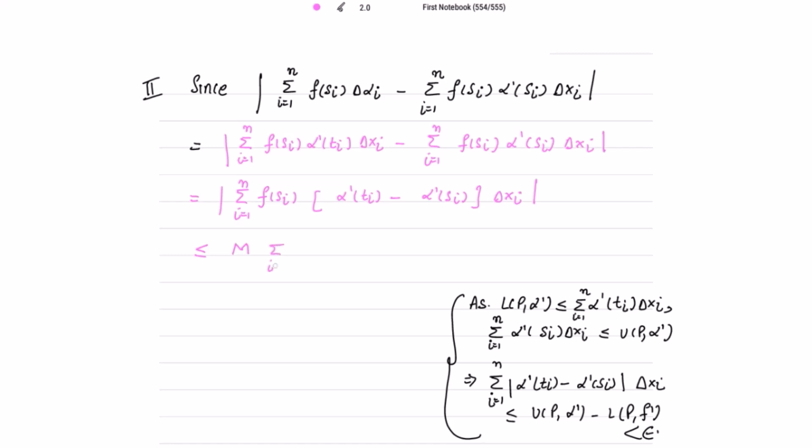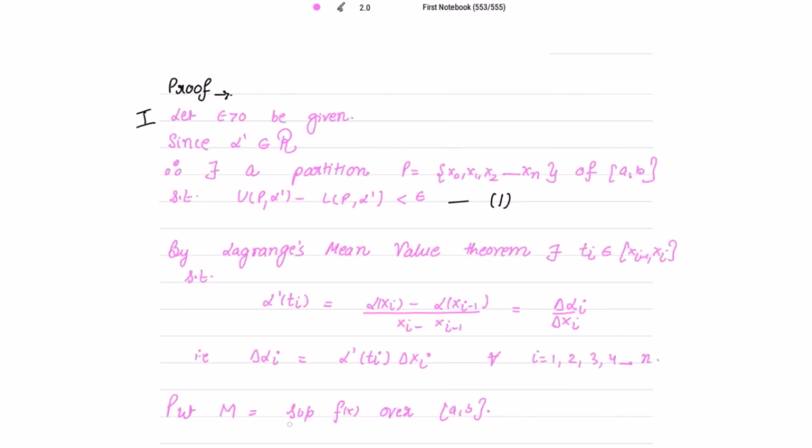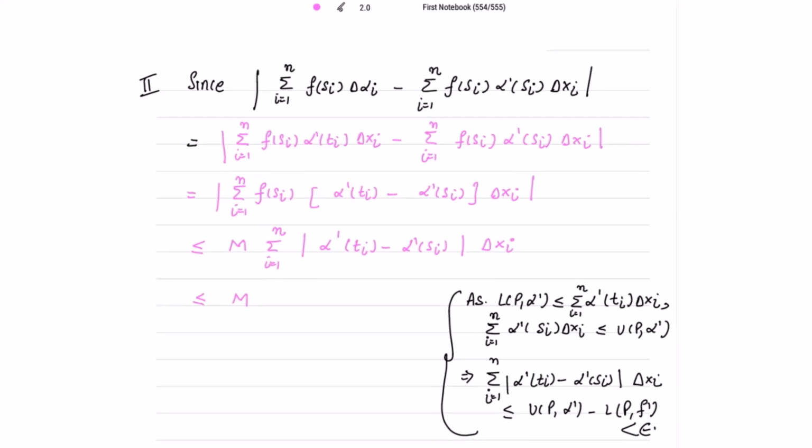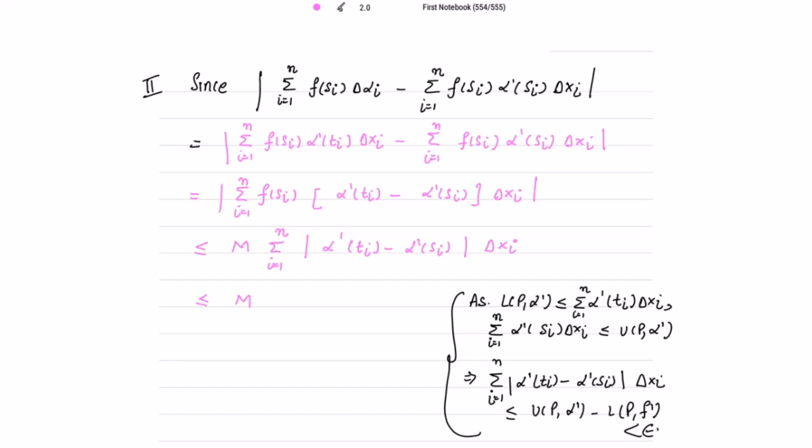So this summation going from 1 to n, mod alpha dash Ti minus alpha dash si, this delta xi, is less than or equal to M, since M is the supremum of mod f x. Now this sum, what is this? This is actually UP alpha dash minus LP alpha dash.